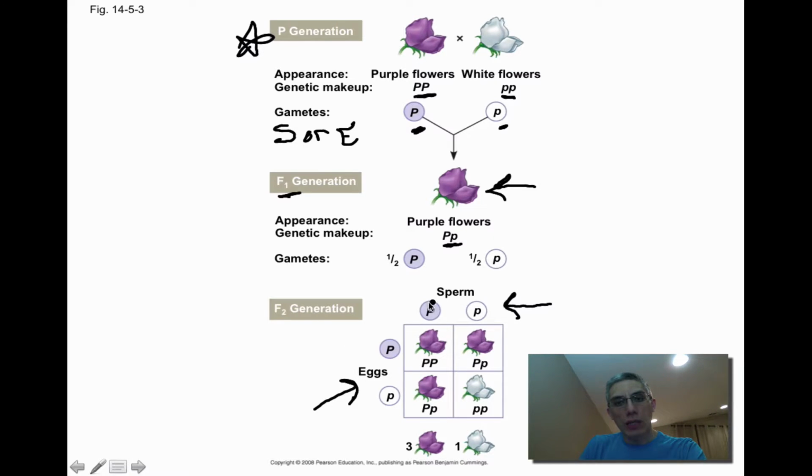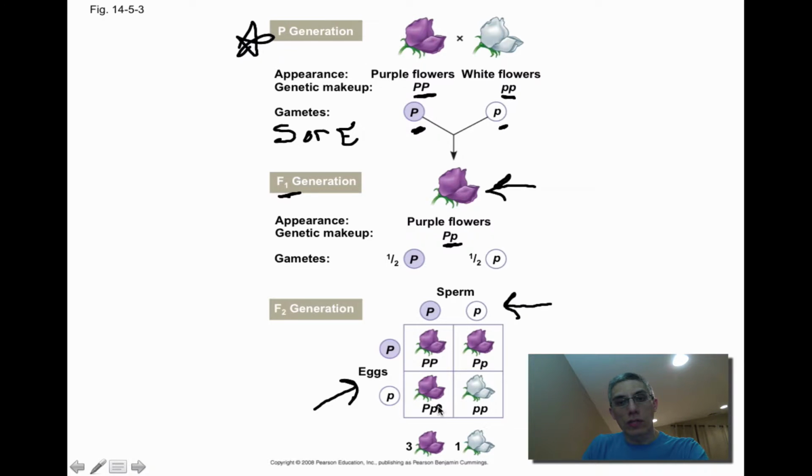So the sperm, again, capital P, lowercase p. So again, from one parent, we're going to have both possibilities. In other words, there's a 50-50 chance of either allele. And for the eggs, it's exactly the same because, again, this is the F1 generation and they have one of each. So there's a 50-50 chance of an egg either having a capital P or a lowercase p. And so then when you actually fill in your Punnett square, we simply take these two letters, put them together, and we do that for each one of the boxes. And then we basically just count is what we do.